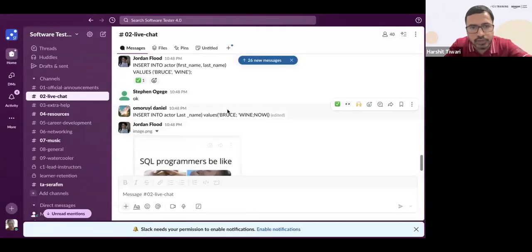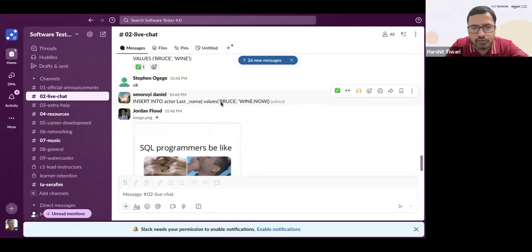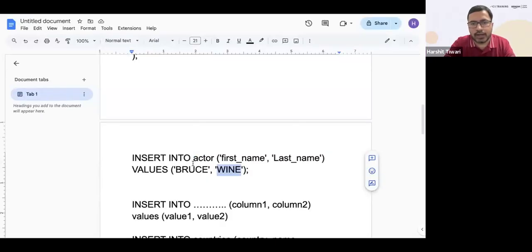Makes sense. Omri says insert into actor, last name, values, Bruce Wine now. No, Omri, that is not correct, right? See, first thing, insert into actor, that is fine. After that, the first bracket has to come. The first bracket is for the set of column names, in which columns I want to insert the values. So this bracket is missing for you.